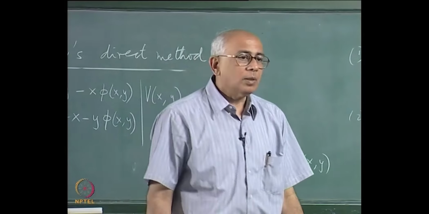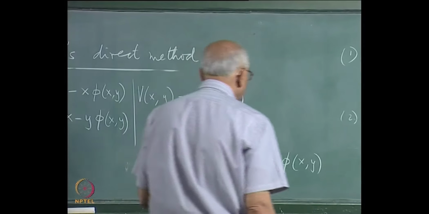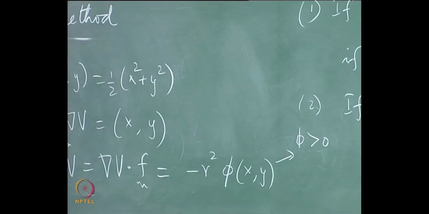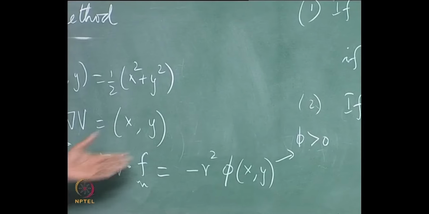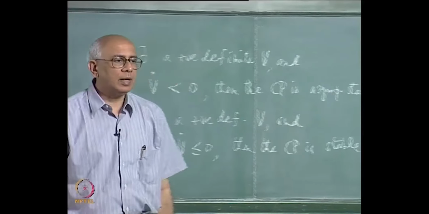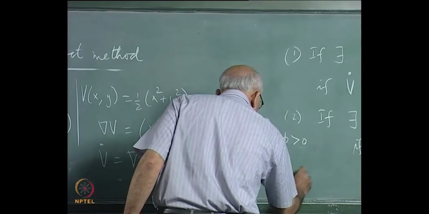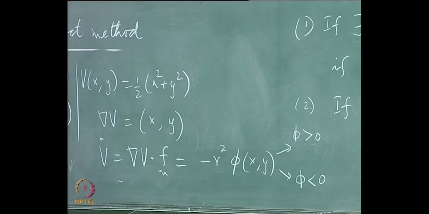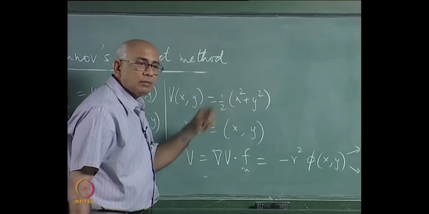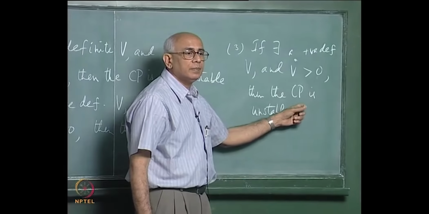Now what can one say? Suppose phi is positive definite, then what would you say? If phi is greater than 0 in a neighbourhood of the origin, then V dot is negative definite, and therefore I would say the critical point is asymptotically stable. On the other hand, if I know that phi is less than 0, then V dot becomes positive definite, V is positive definite, and I can certainly assert that the critical point is unstable, and this would apply.